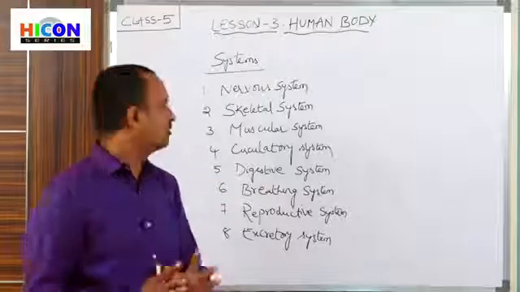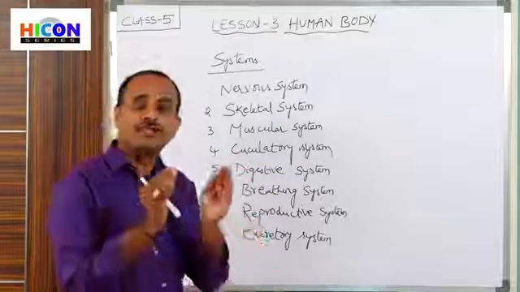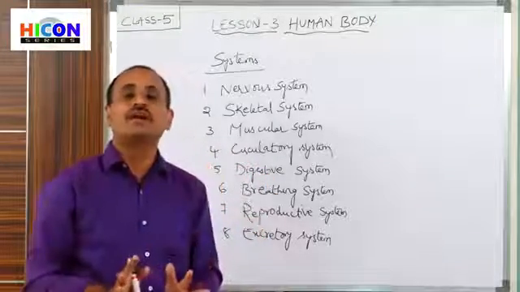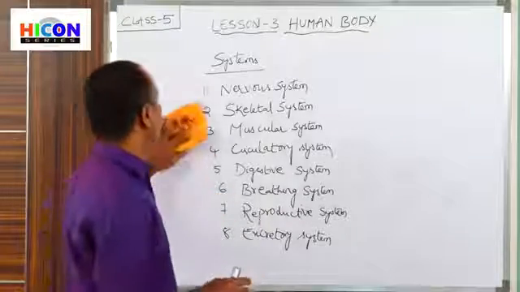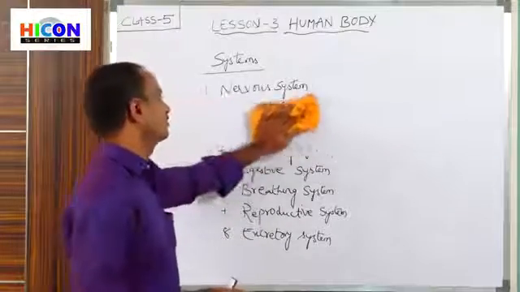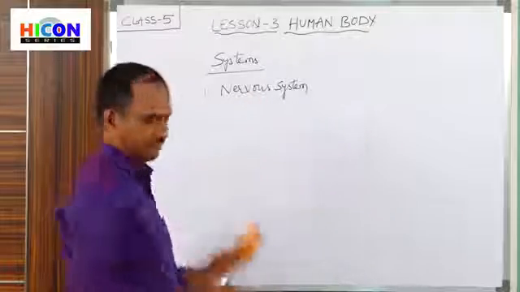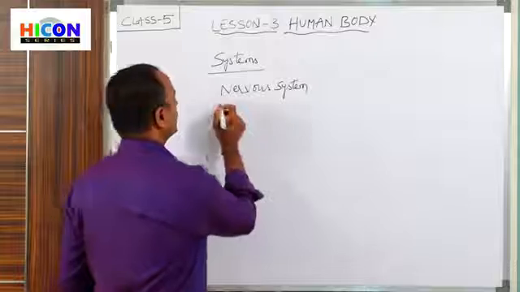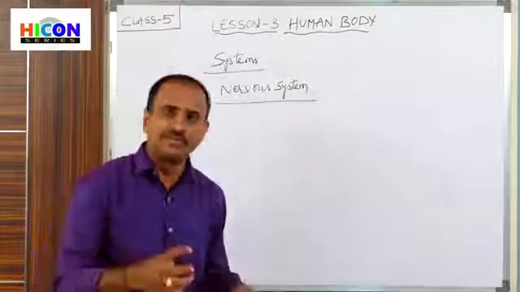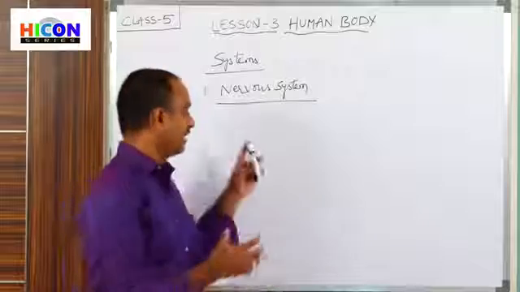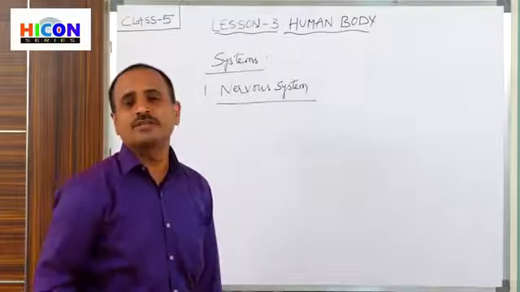So now first we will discuss what a nervous system is, what the various parts present in the nervous system are, and what the functions of the nervous system are. So let us discuss the first one, nervous system. The first system in our body is the nervous system. Children, it is one of the important systems in our human body among all 8 systems. So what is a nervous system?